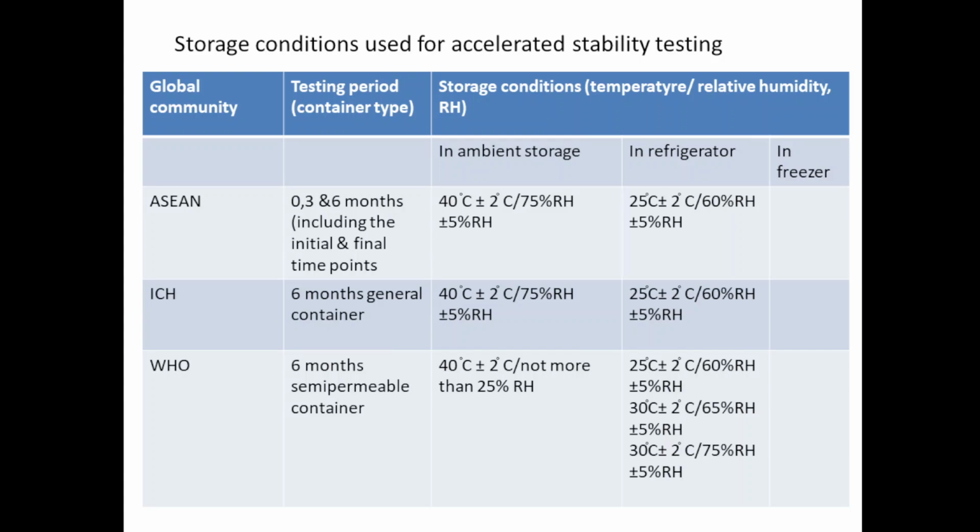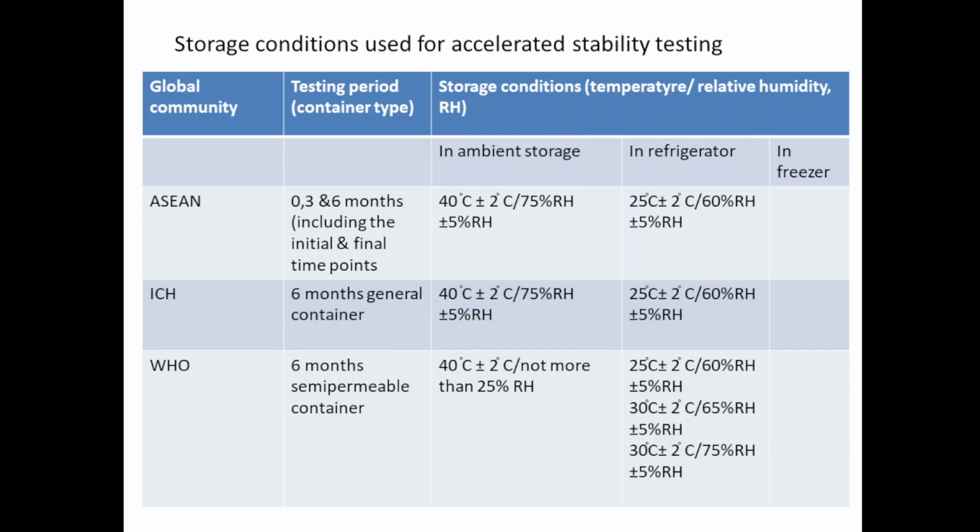For refrigeration, 25 degrees Celsius plus minus 2 degrees Celsius, 60% relative humidity plus minus 5%. As per ICH guideline, 6 month general container, 40 degrees Celsius plus minus 2 degrees Celsius, 75% relative humidity plus minus 5%, 25 degrees Celsius plus minus 2 degrees Celsius, 60% relative humidity plus minus 5%.